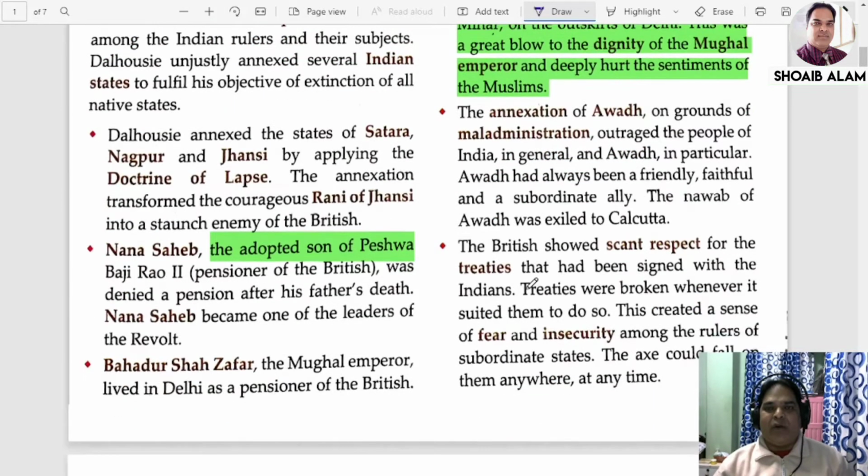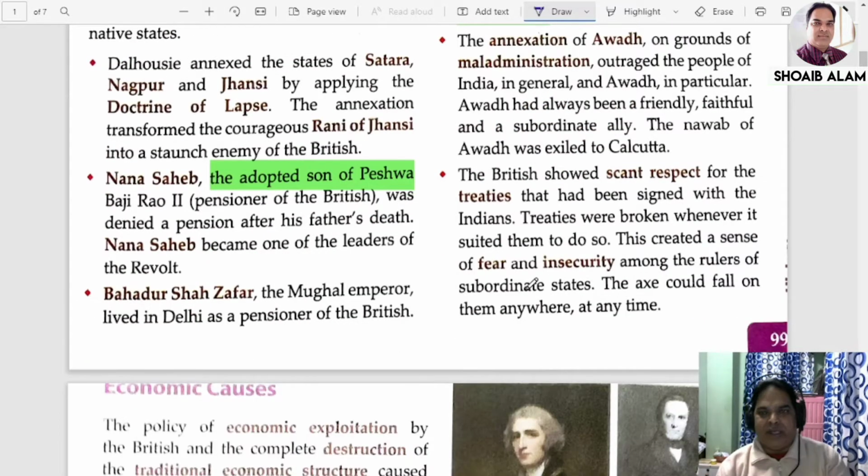Now the next one. Many of the rulers also had a sense of fear, an insecurity, because they had signed agreements with the company. The British did not pay respect to any of the treaties which they had signed with the rulers of India, because whenever and wherever they wanted, they broke the treaties.